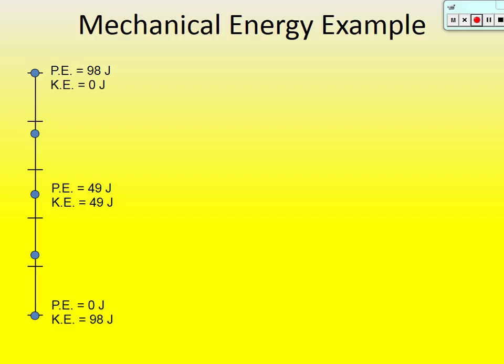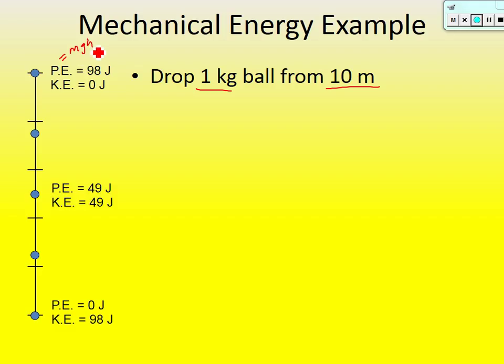Okay, let's say it wasn't a pendulum. Let's say it was a rock, okay? And let's say I drop a 1 kilogram rock or a ball from 10 meters high. Before you drop it, can you figure out the potential energy? Yeah, it's just mgh. The mass was 1, g is 9.8, height is 10, so 9.8 times 10, 98.